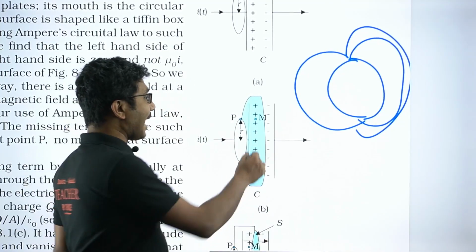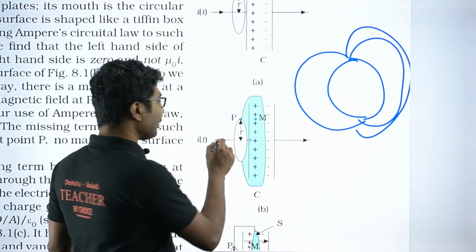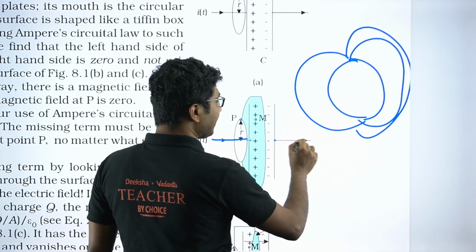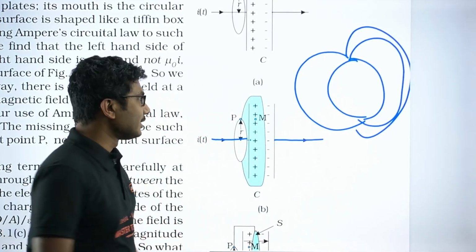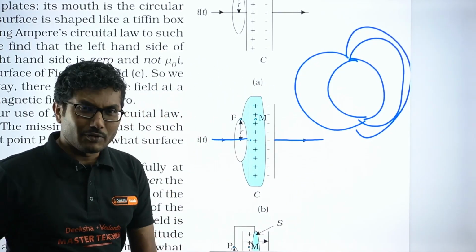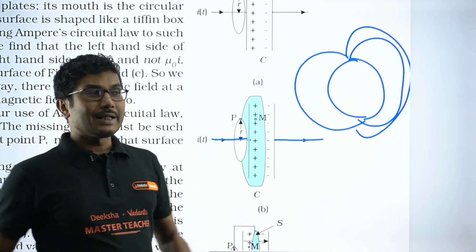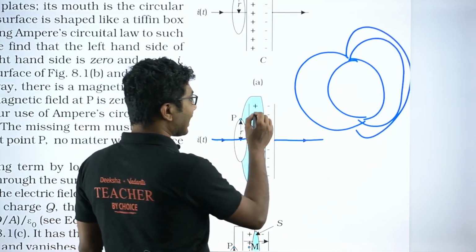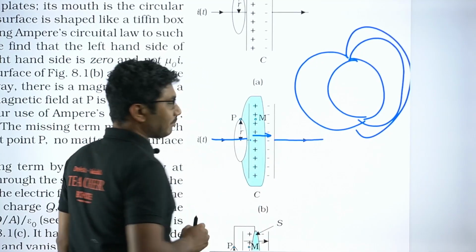There is a gap. Current comes to this plate, then it completely disappears, and then emerges again from the other side. There is no conductor between them, so no current is flowing. That was the logic. But then he said this is not possible, so there has to be something which is carrying the current through this gap.